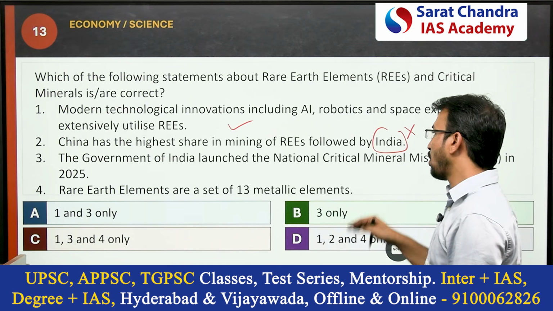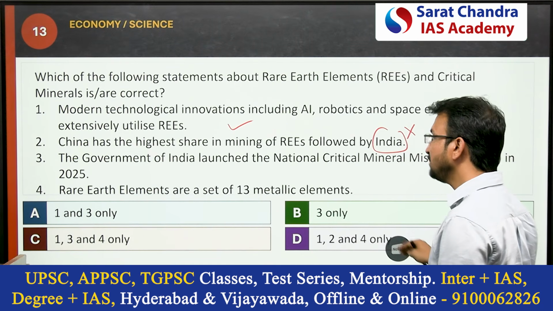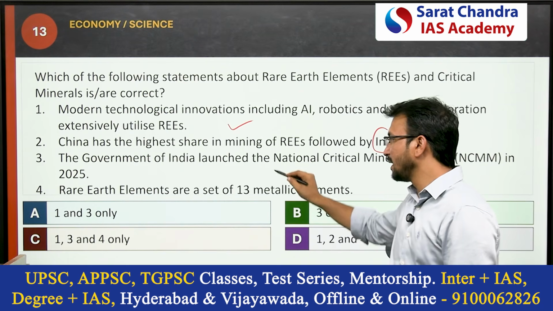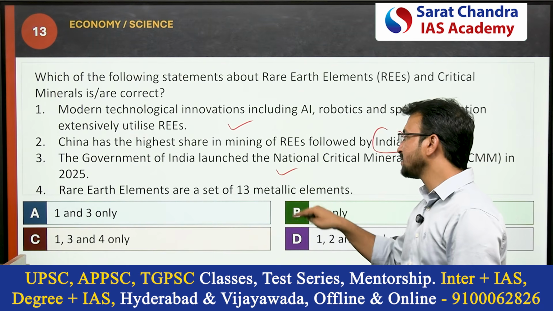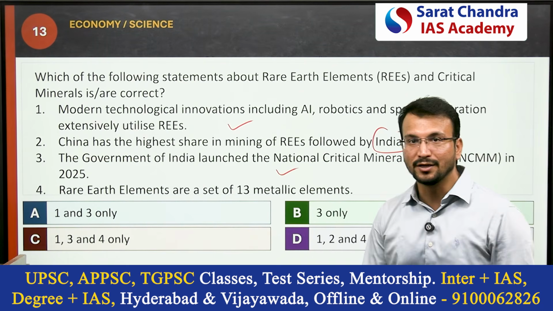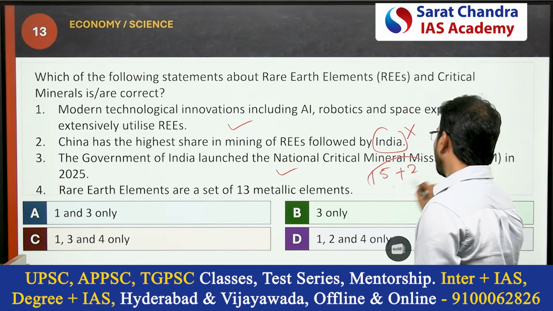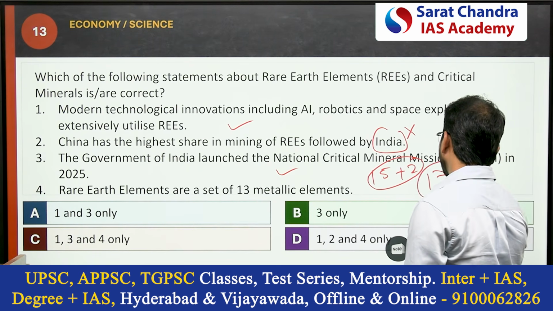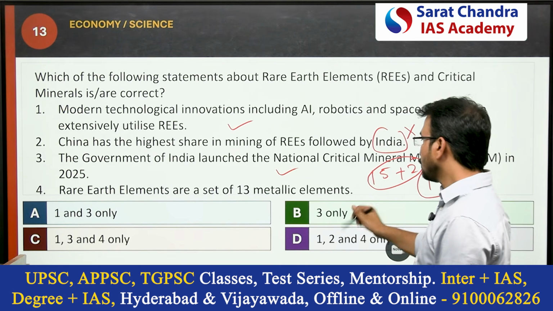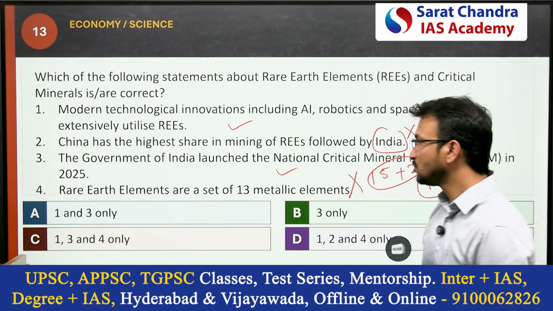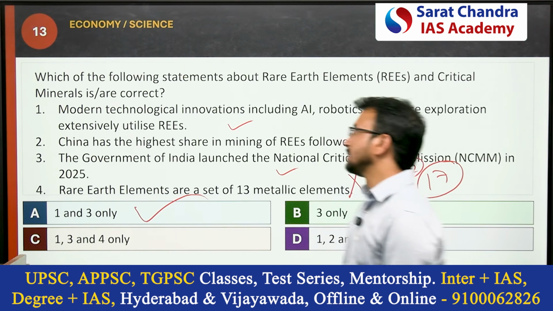Okay, next, third statement: the government of India launched the National Critical Mineral Mission in 2025. This is also correct. Fourth: rare earth elements are a set of 13 metallic elements. No, it is 15 metallic elements plus 2 other elements. Total rare earth elements are 17. So this is also a wrong statement. Statements 1 and 3 are correct, so option A is the correct answer.